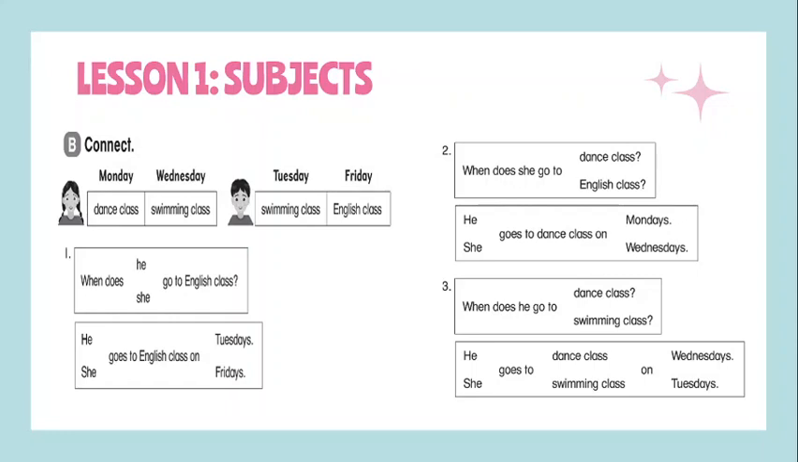Check the example. In number 1 you have when does, then you have two options, he or she, and go to English class. As I told you, the English class is done by the boy. So, when does he go to English class? I already know that it's a boy. He goes to English class on, and then check the day of the week. In this case it is Fridays. That's exactly the same way you have to do number 2 and number 3.